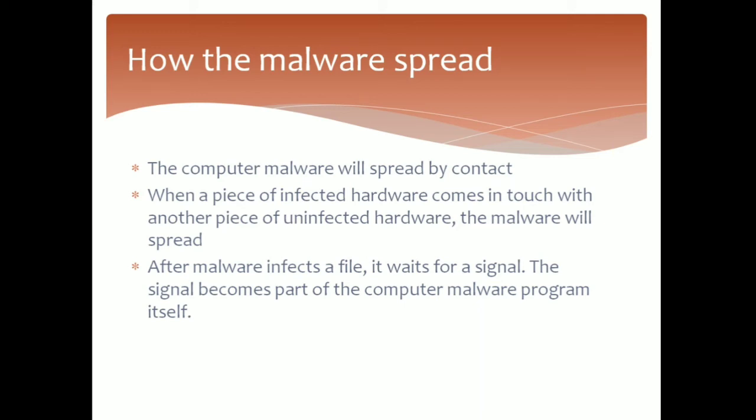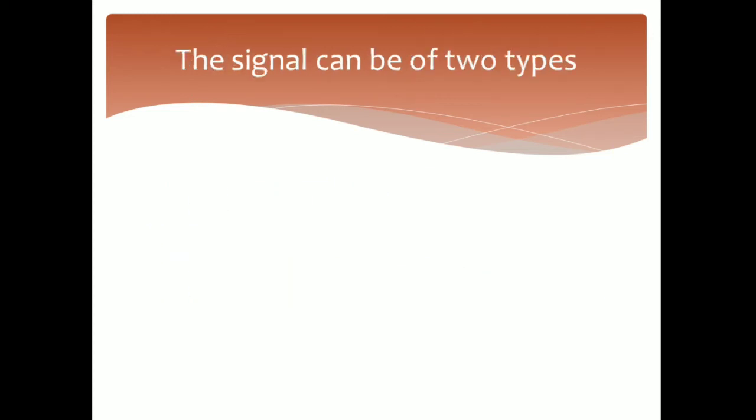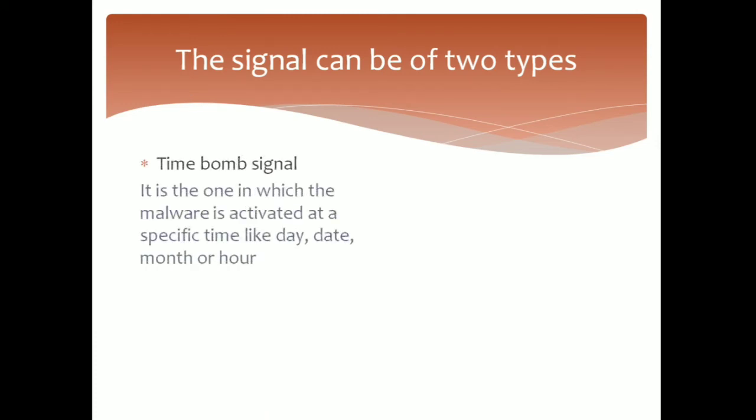Usually the malware spreads whenever an infected program or system is used and the uninfected disk is accessed by the user. After the malware infects a system, it waits for a signal. The signal becomes part of the computer malware program itself. The signal can be divided into two. The first one is the time bomb signal.